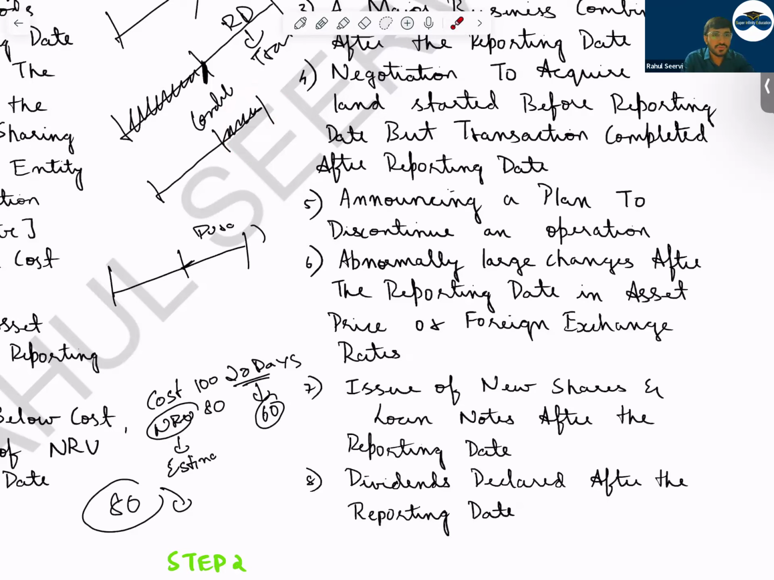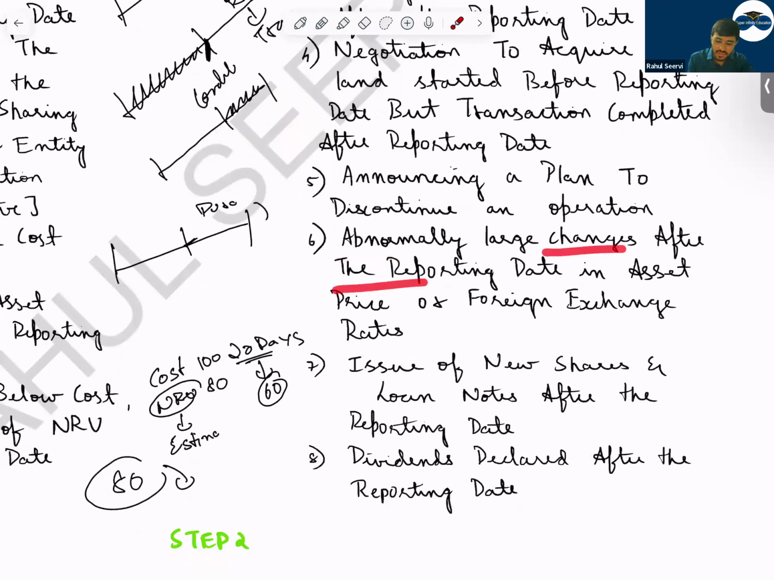Like in restructuring also, we have two things: valid expectation and formal documentation. Both should be done before the reporting date. Then only we say it is an adjusting event. If the announcement is done after the reporting date, non-adjusting event. Abnormally large changes after the reporting date in the asset price or the foreign exchange rate, it's a non-adjusting event.